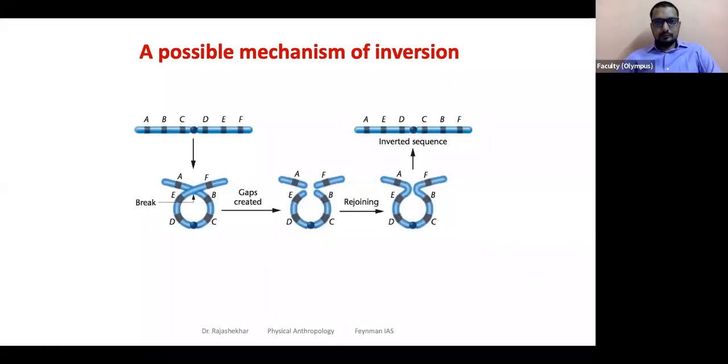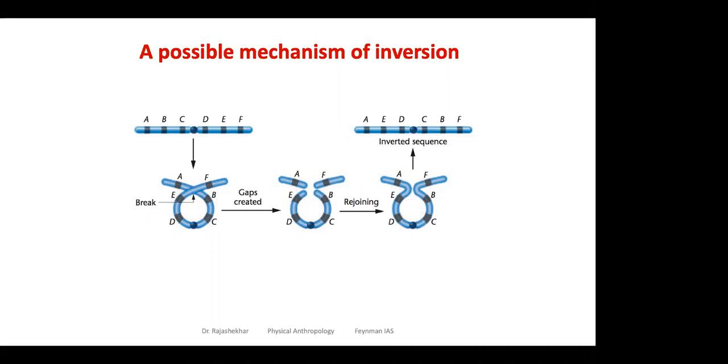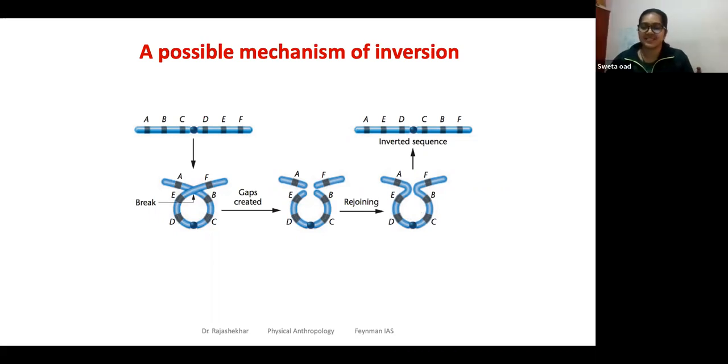Actually, it covered this whole B, C, D, E region surrounding the centromere. So the centromere is involved. It got flipped. The centromere is part of it. So it is a pericentric inversion.